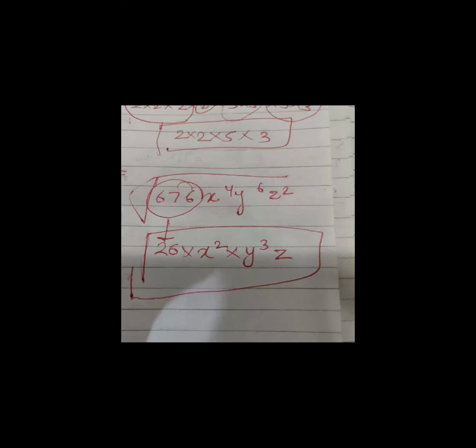So you made a group of three 2s, is that fine? Yes, sir. A single 2 is left, so how many 2s do you require more? 2. Okay. You have 2 fives, so how many fives do you require more? Sir, 1. Okay. You have 2 threes, so how many do you require more? 1. So basically, the number you require is 2 twos, 1 five, and 3. Basically, 2 into 2 into 5 into 3.